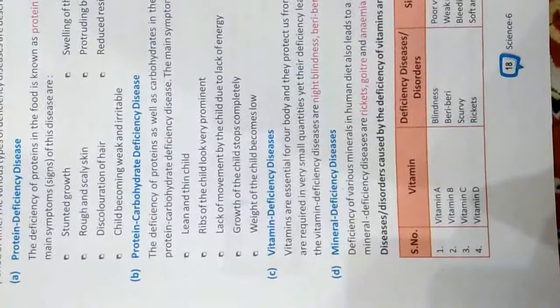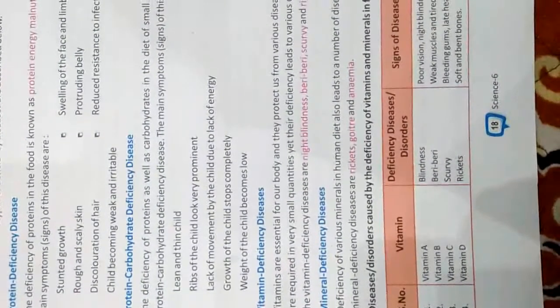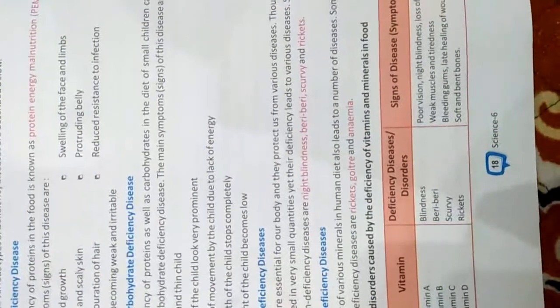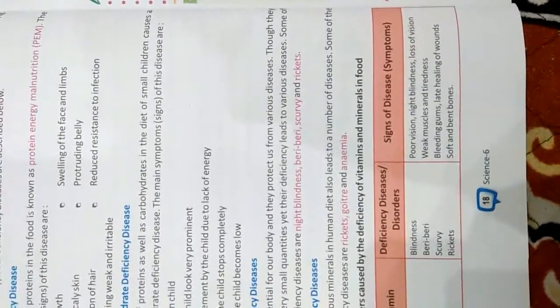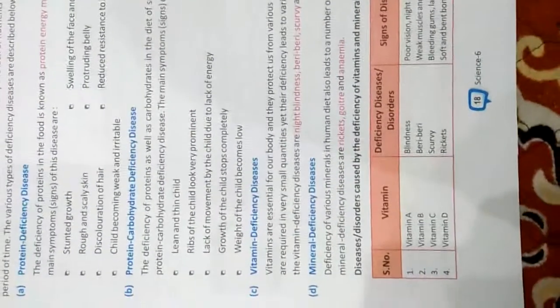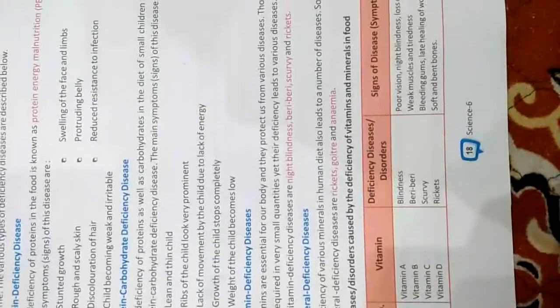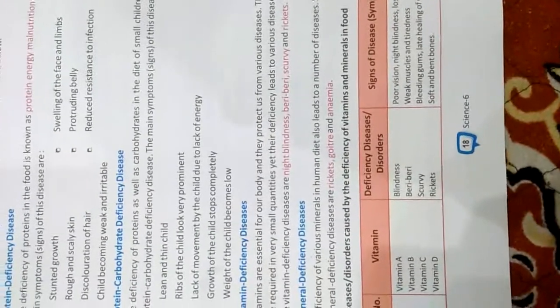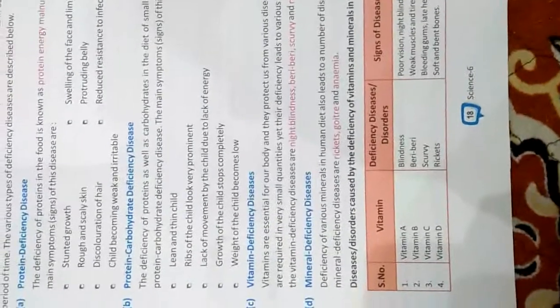Our next deficiency disease is related to vitamins. Vitamins are very necessary for the body and they protect us from various diseases and provide us immunity. Though they are required in a very small quantity, their deficiency leads to various diseases. These include night blindness, beriberi, scurvy, and rickets.